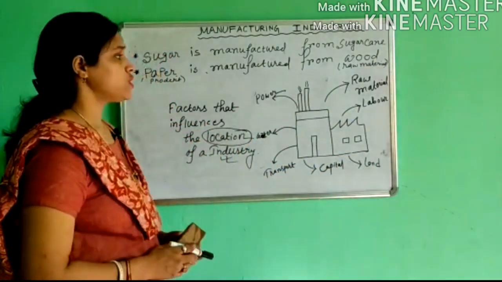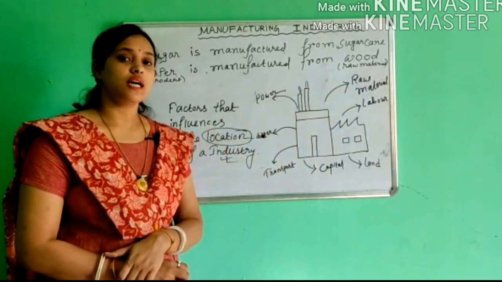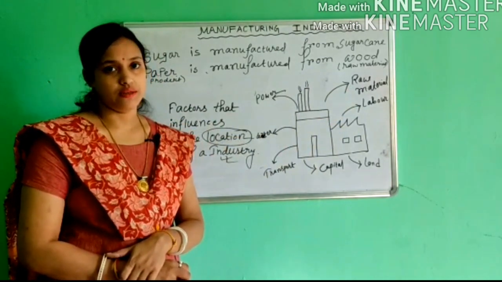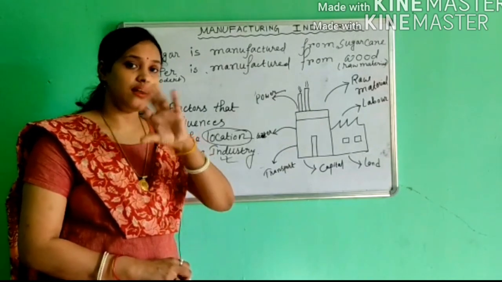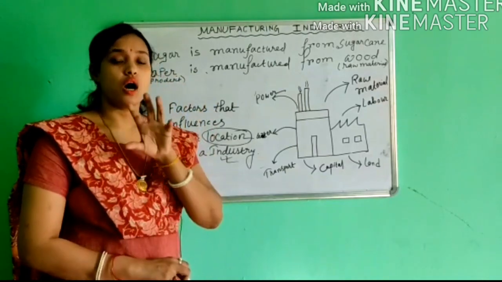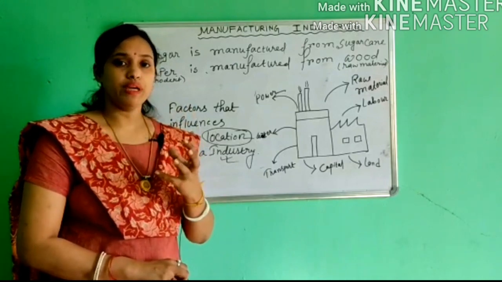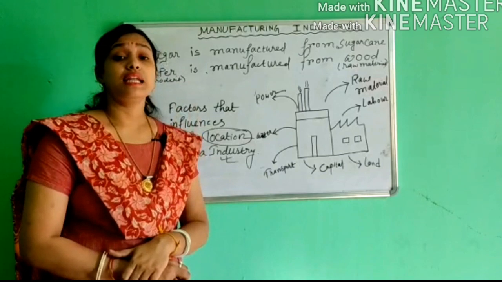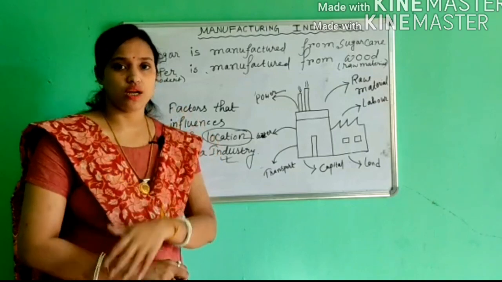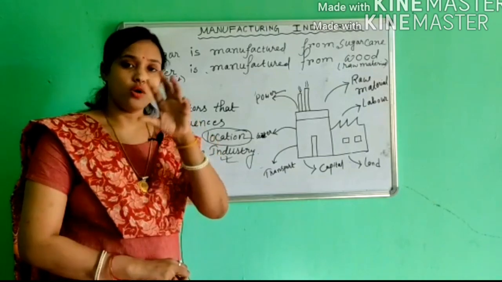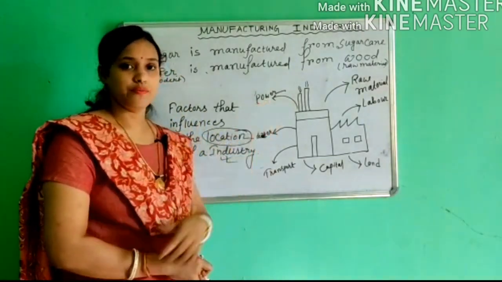Okay, now first we talk about raw materials. The location of an industry is largely determined by the location of its raw material. For example, jute mills are concentrated around West Bengal, because the raw material is concentrated near West Bengal. That is the reason we mainly find jute mills in West Bengal. Another example is the cotton industry, which is concentrated near Maharashtra and Gujarat, because raw materials are found around Maharashtra and Gujarat.